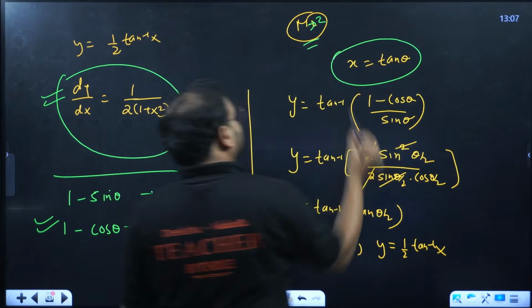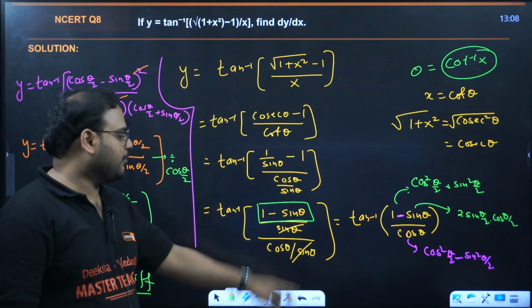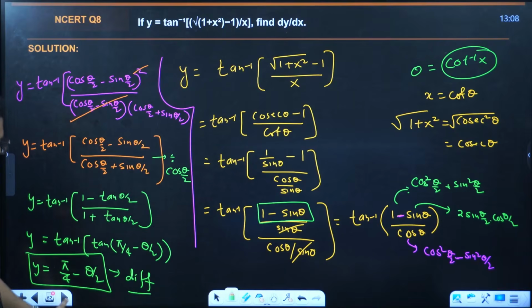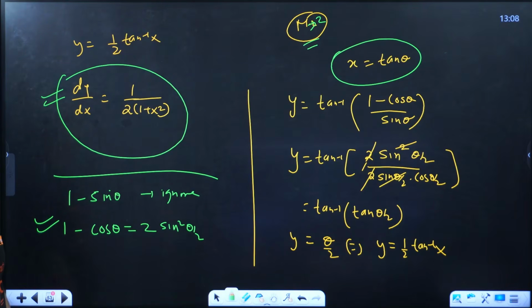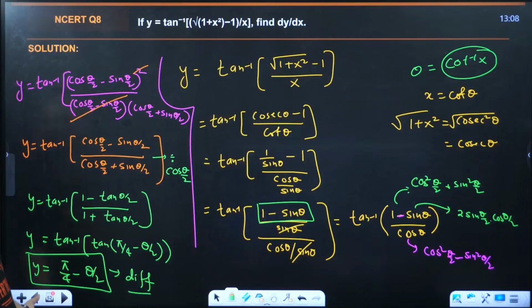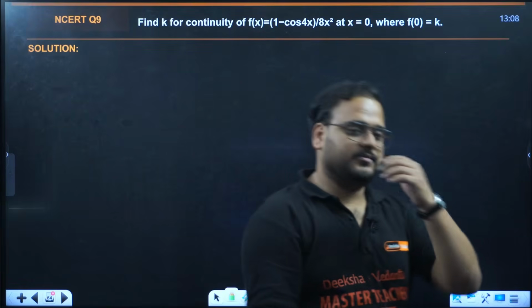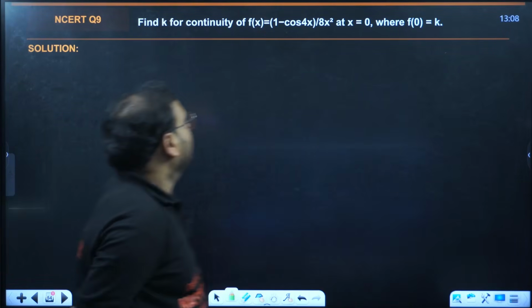Use method 2. Just what is the difference? Take x as tan theta. You will see in the question, this will become 1 minus cos upon sine. Clear, right? Both methods are clear. Okay. I'll just give you one more look. Yes, question number 8 starts from here. Very good question, by the way. Very, very good question.